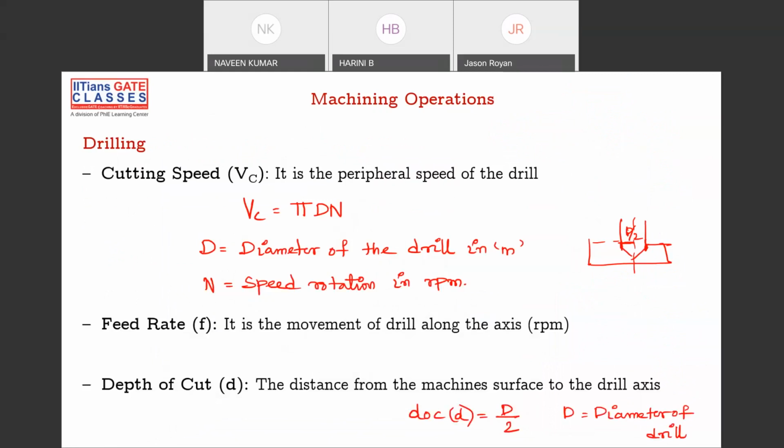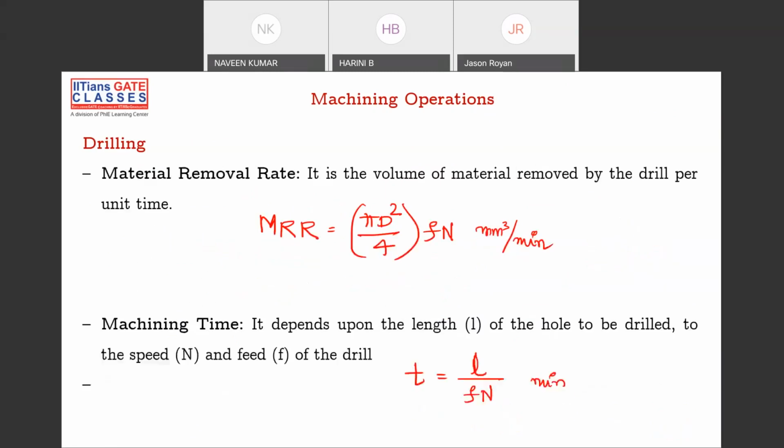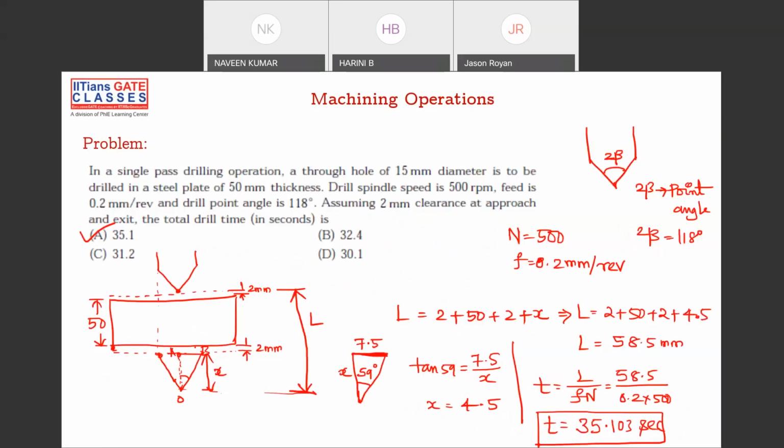So the cutting peripheral speed is pi D N. D is the diameter of the drill bit, N is the speed of rotation of the drill. Feed rate is this, and the depth of cut is given like this. We'll see in problems. Then MRR is given by this formula, that is pi D square by 4 into F into N. And machining time is given, obviously, by length of cut divided by F into N. Already I told you that. So this is a problem.